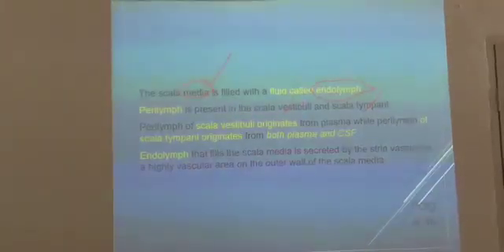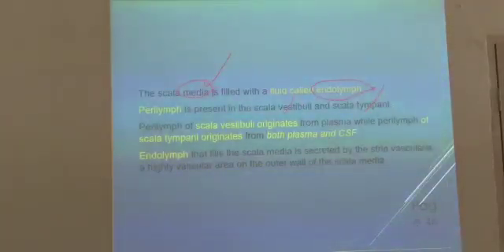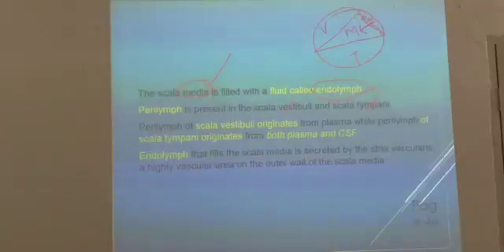Okay, and then the perilymph of scala vestibuli originates from plasma, while the perilymph of scala tympani originates from both plasma and CSF. So what is he telling? Once again, differentiation here. Vestibuli, media, tympani. So in media, the stria vascularis is producing endolymph like this. Whereas in vestibuli, is it perilymph or endolymph? Here it is perilymph, here also perilymph.